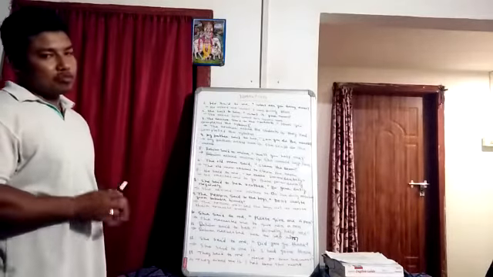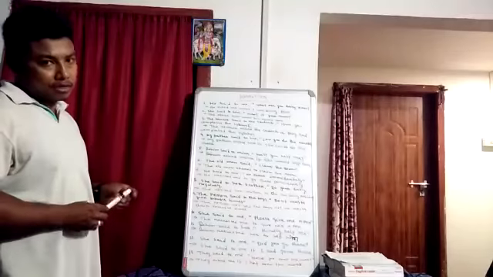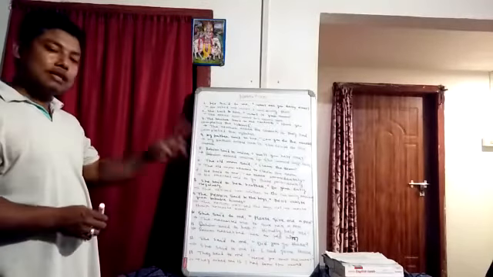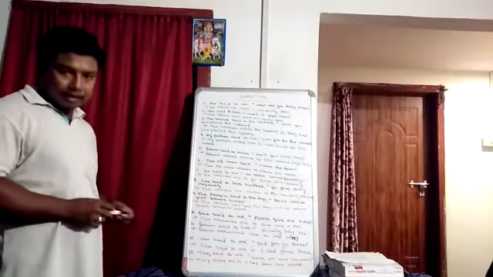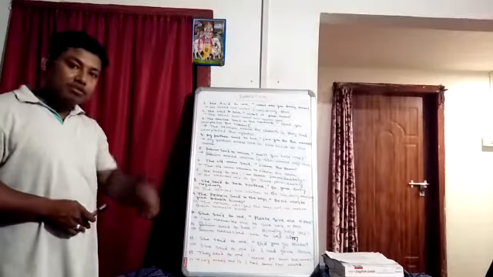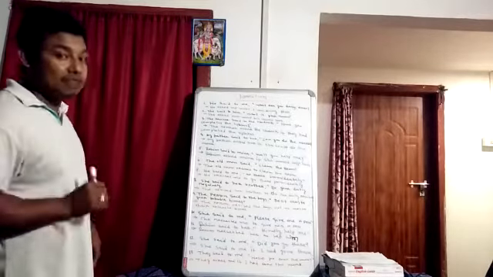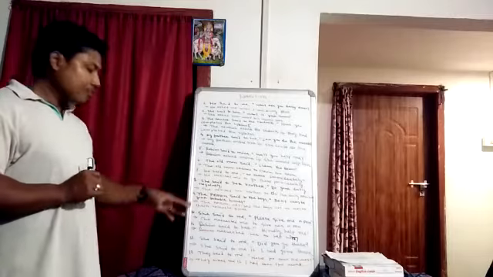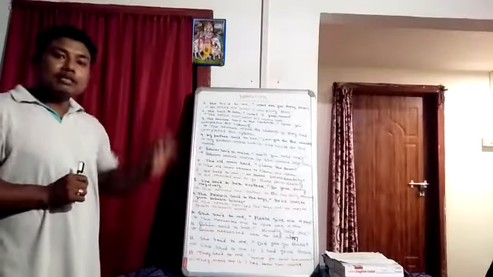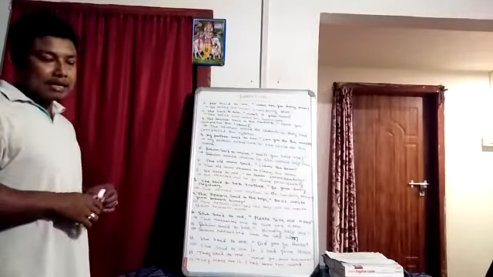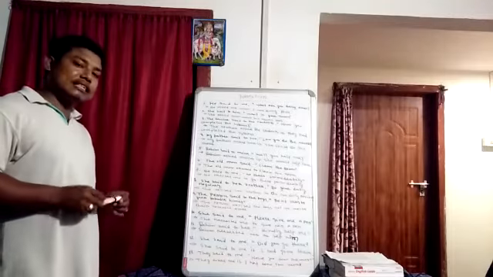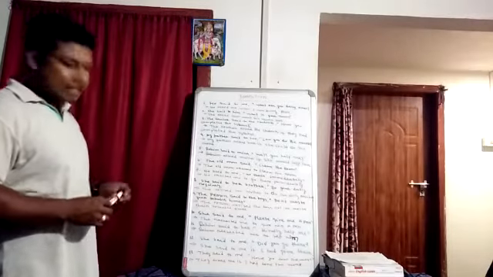If the reported speech part is given in order format, then instead of said we have to write ordered. If it is given in advice format, then we have to write advised instead of said. And if it is given as a request, if it starts with please or kindly, then we have to write requested instead of said in indirect form of narration.